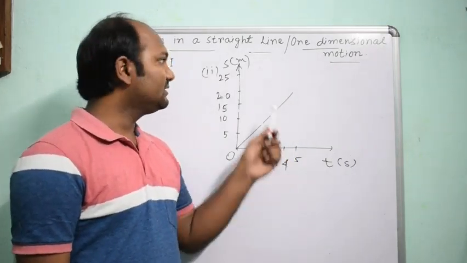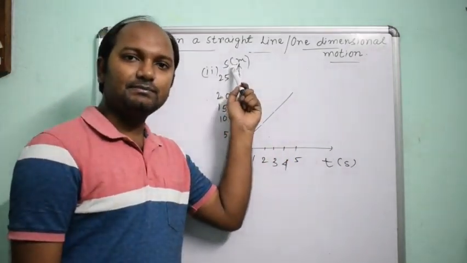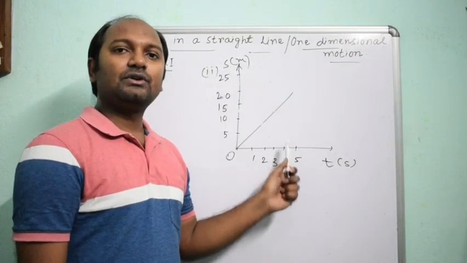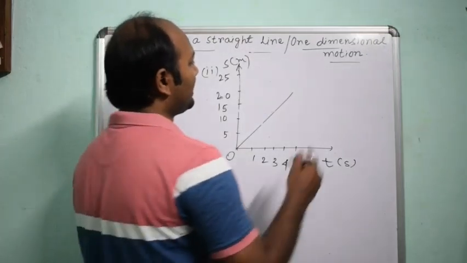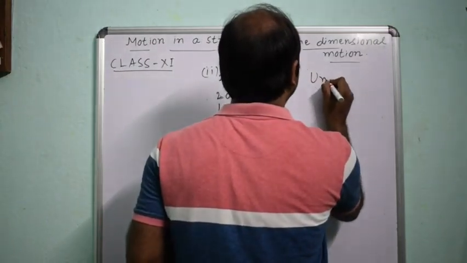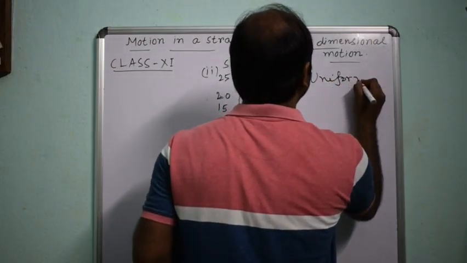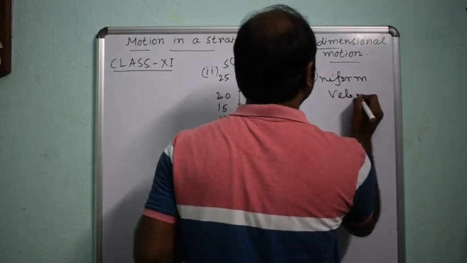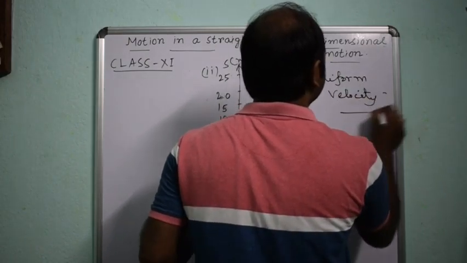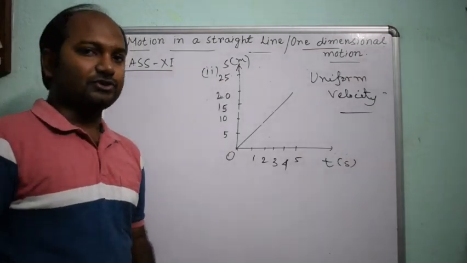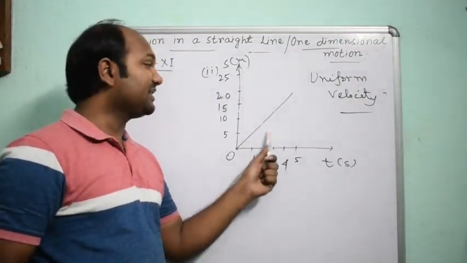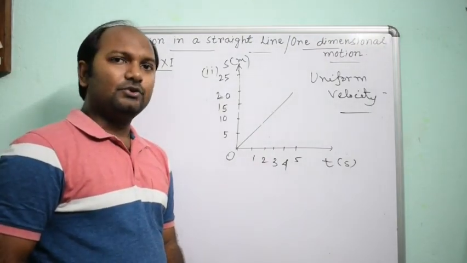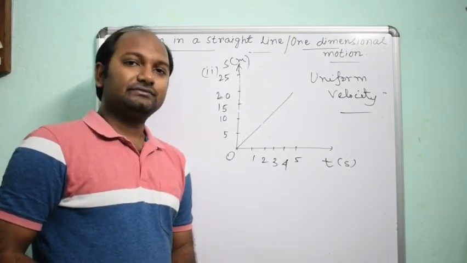That is, since it is a displacement time graph, the velocity is uniform velocity. So this graph is called uniform velocity. Okay, and from there, you know, equation of motion.